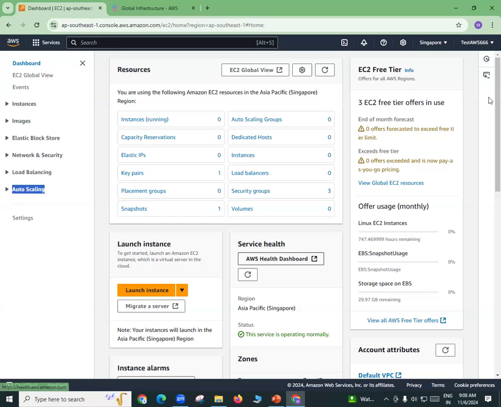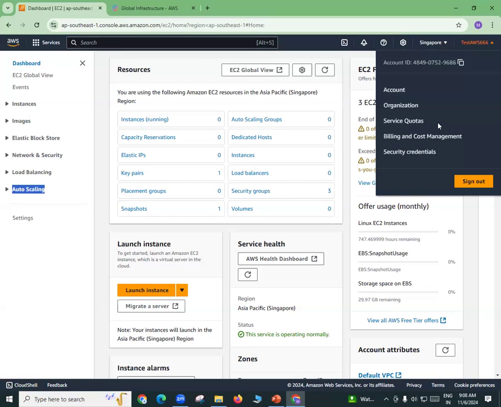Okay, but as of now, let me just go back to my AWS account here. In this AWS account, there is a section called billing and cost management. Normally people say AWS is a free tier account. Okay, they're not 100% wrong there. It is a free tier account, but everything is not free there actually, my friend.